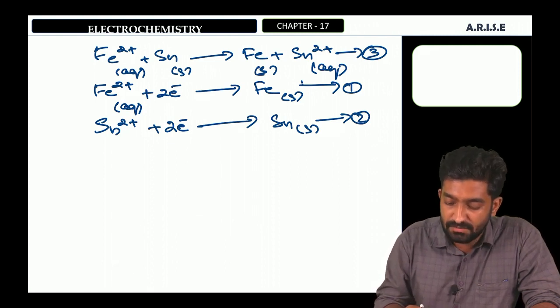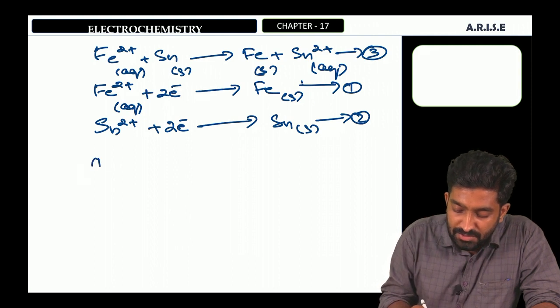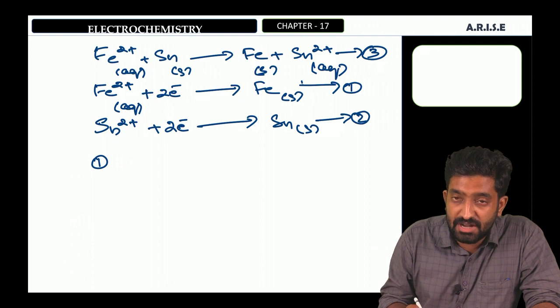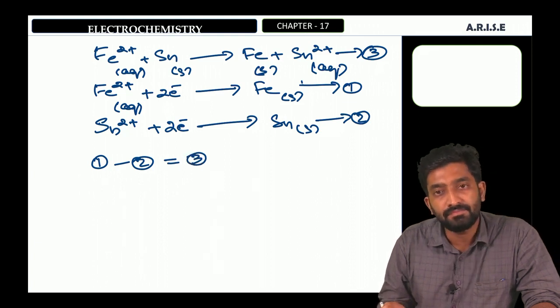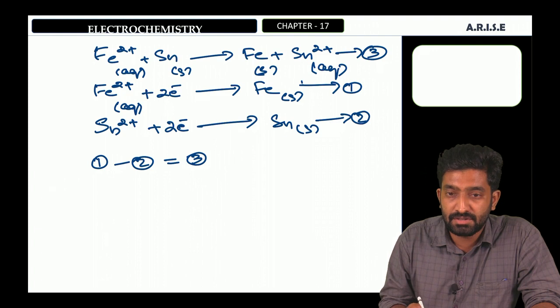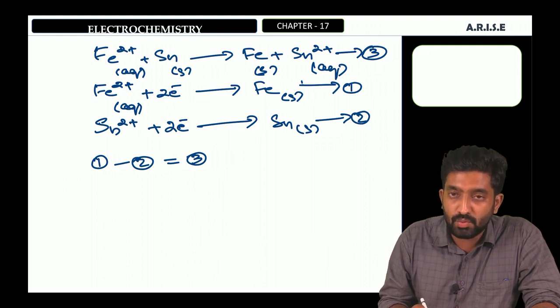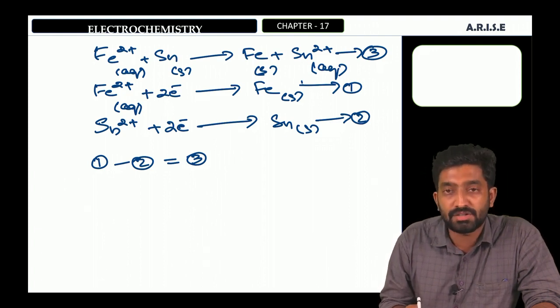Look at the 3 reactions and find out the relationship between them. You can see, if you subtract equation 2 from equation 1, we will get equation 3.